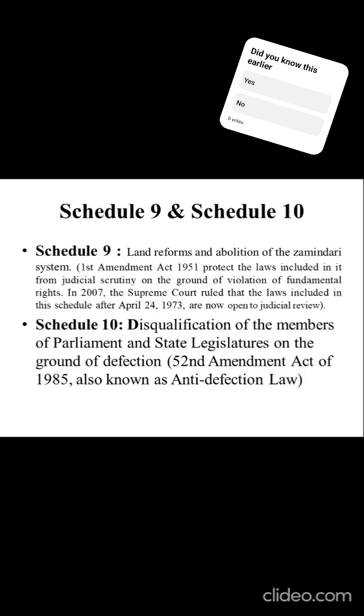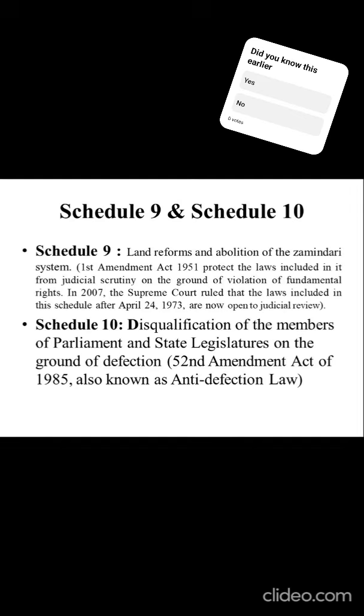The 9th schedule tells about the abolition of the Zamindari system and land reforms. It was added in the first Amendment Act of 1951 to protect the laws included in it from judicial scrutiny on the grounds of violation of fundamental rights. But the Supreme Court in 2007 ruled that laws included in the schedule after April 24, 1973 are now open for judicial review. Earlier it was not open for judicial review.